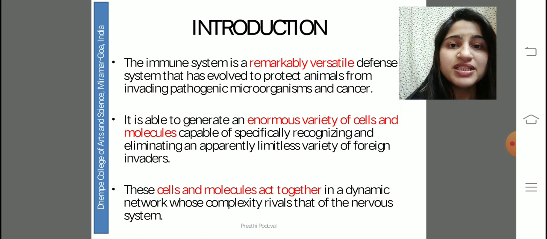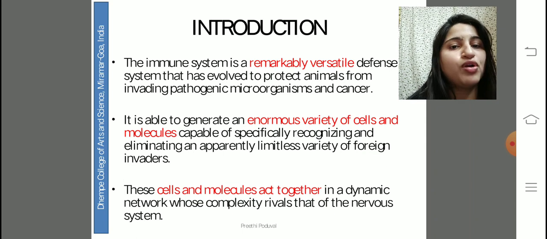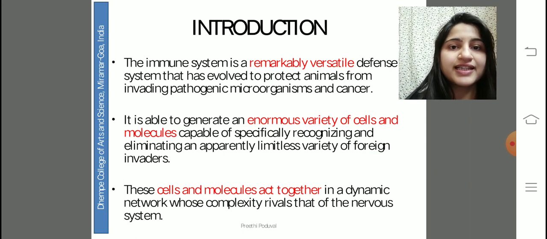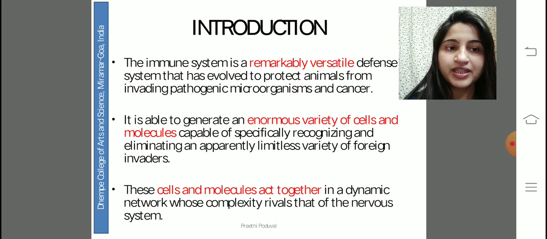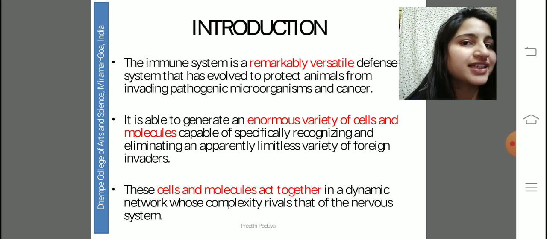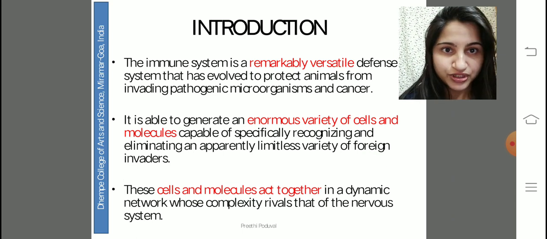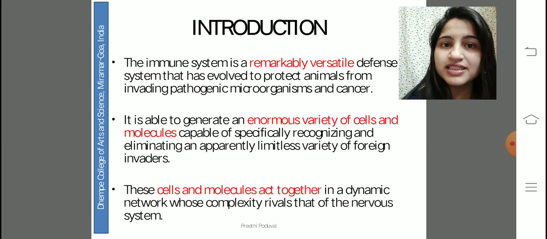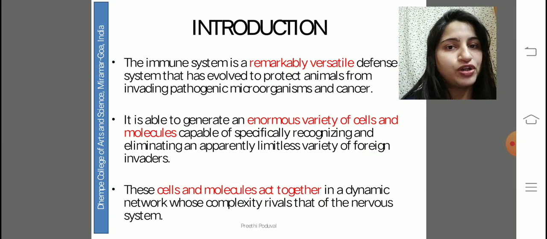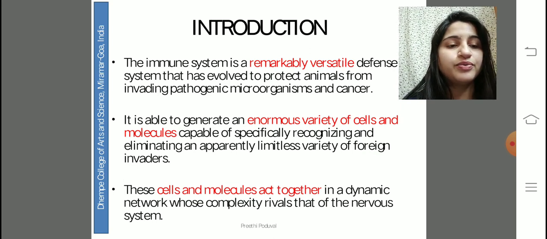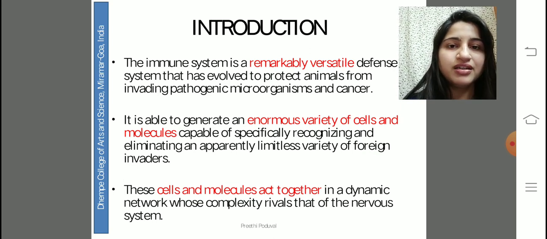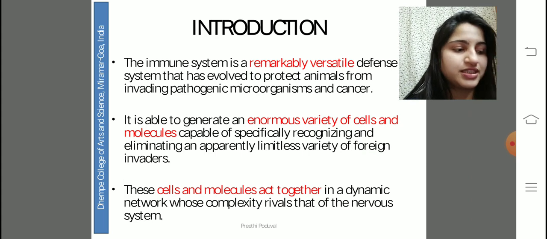The enormous cells and molecules that are associated with the immune system help in recognizing and effectively removing all the pathogens and the foreign invaders that cause diseases. These molecules don't act single-handedly because immunology involves a complex and intricate system of cells and molecules that work together in a dynamic network which could be compared to the nervous system.